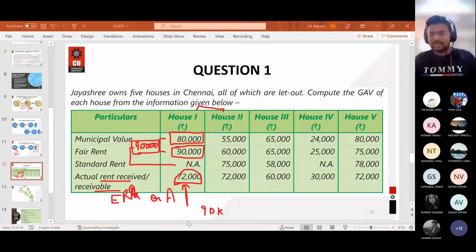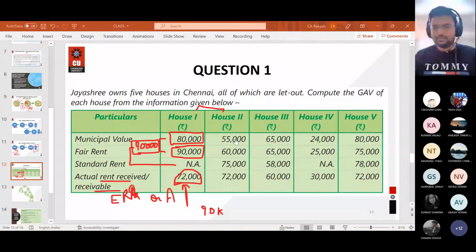Any doubt? Just ask me to repeat. If you do not have any doubt, just solve case number 2. What will be the value of gross annual value? And write the answer in the chat box quickly. Orally, you must practice so much that you can solve these questions orally.